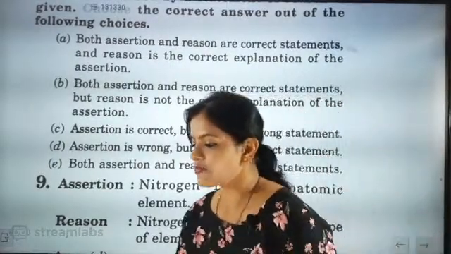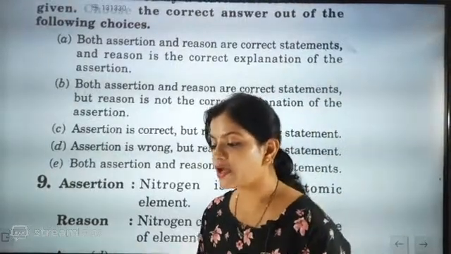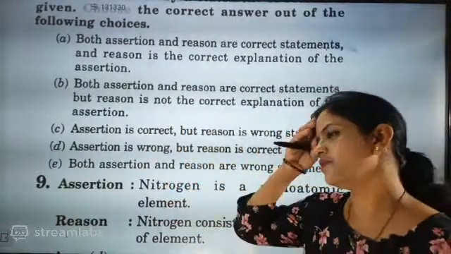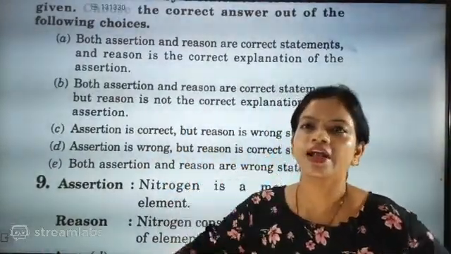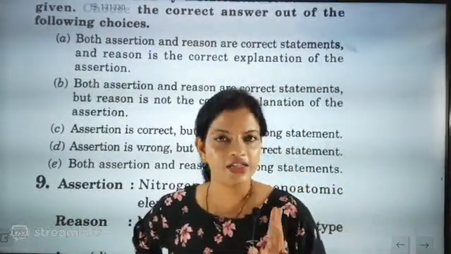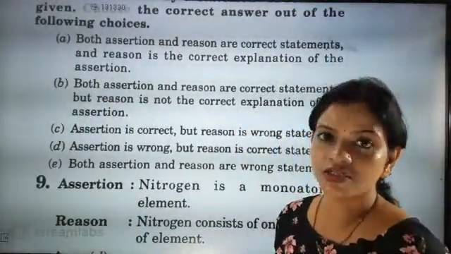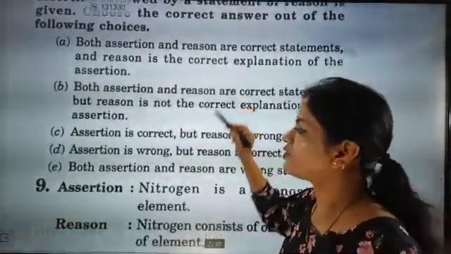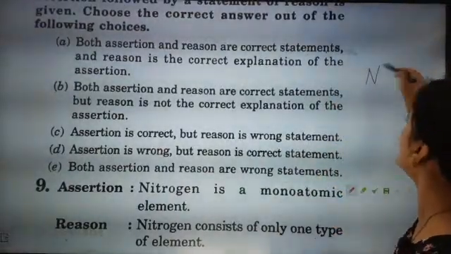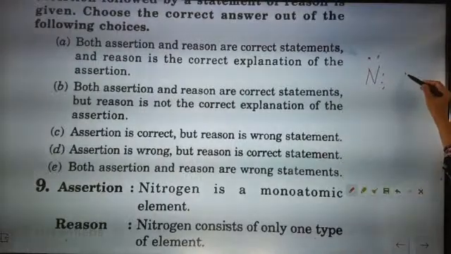Okay, nitrogen is monoatomic? Look here, beta, nitrogen is a diatomic element. Shruti, how many atoms are present in nitrogen? Is it diatomic or triatomic? Nitrogen is diatomic, it's absolutely correct. Why is nitrogen diatomic, beta? Because the valency of nitrogen is 3. Sorry, nitrogen has 5 valence electrons, so it requires 3 electrons. You have to understand that nitrogen has 1, 2, 3, 4, 5, so it will combine with another nitrogen.